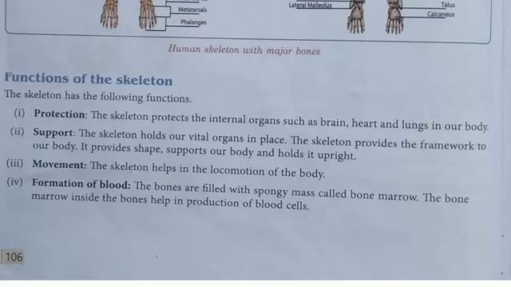It is inside the bone, in between the structure of the bone. The bone marrow inside the bones helps in production of blood cells. It makes RBCs, red blood cells, WBCs, white blood cells, and blood platelets. All these are produced in the bone marrow, and the bone marrow is present inside the bones.